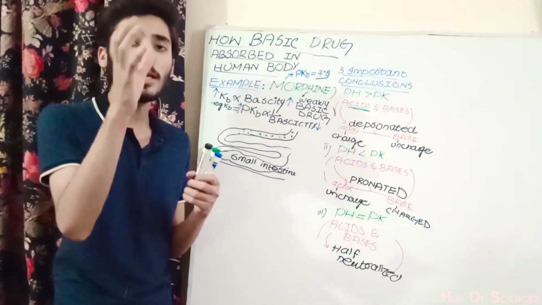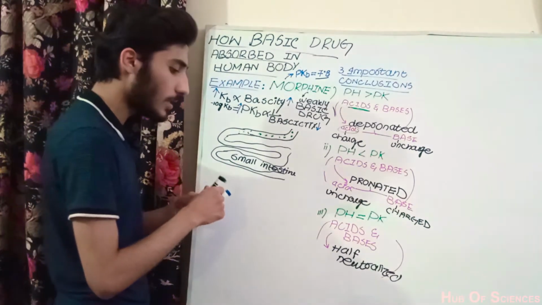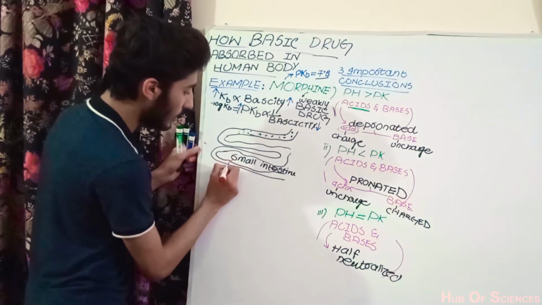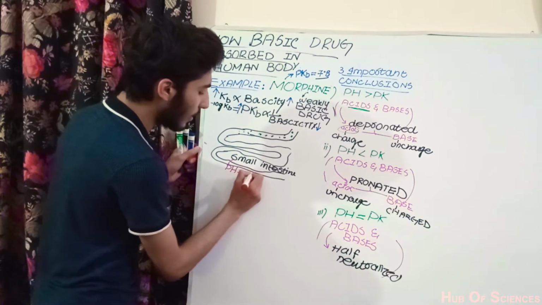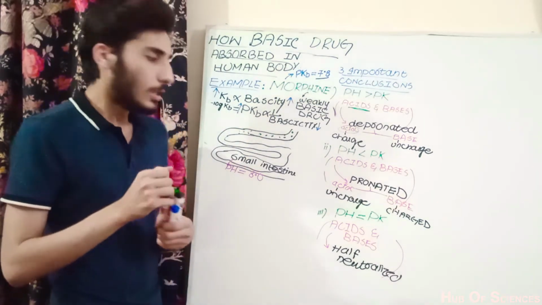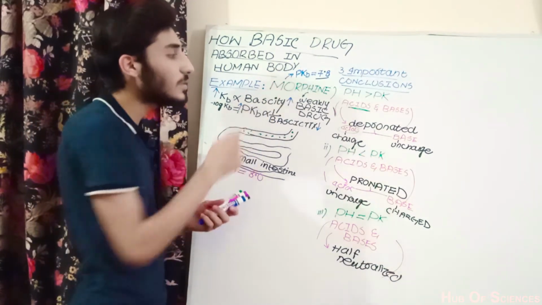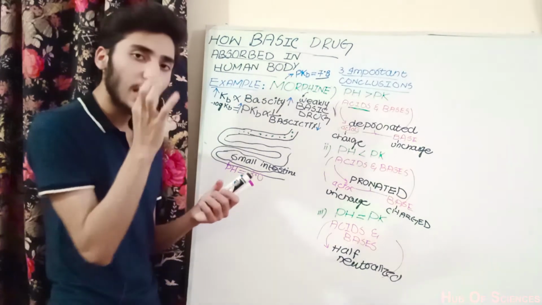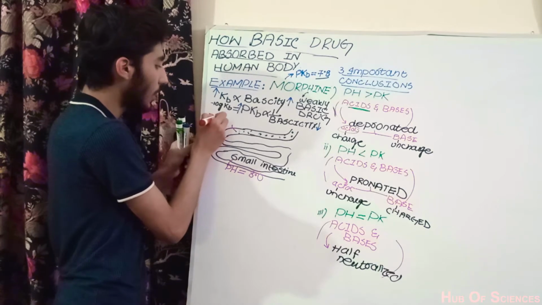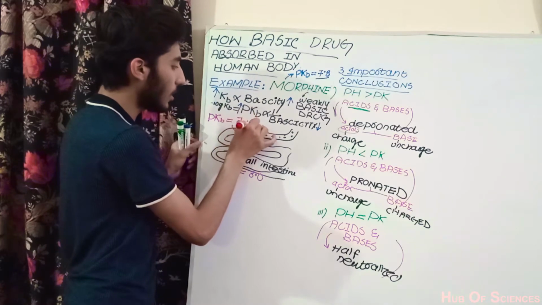If we say the pH of the solution, then we mean the pH of the small intestine, and we all know that the pH of the small intestine is approximately 7.9 to 8.0. We're saying 8.0, for example. This is the weakly basic drug, which we call morphine, and we discussed that the pKb of morphine, which is the negative logarithm of the dissociation constant of the base, is approximately equal to 7.8.